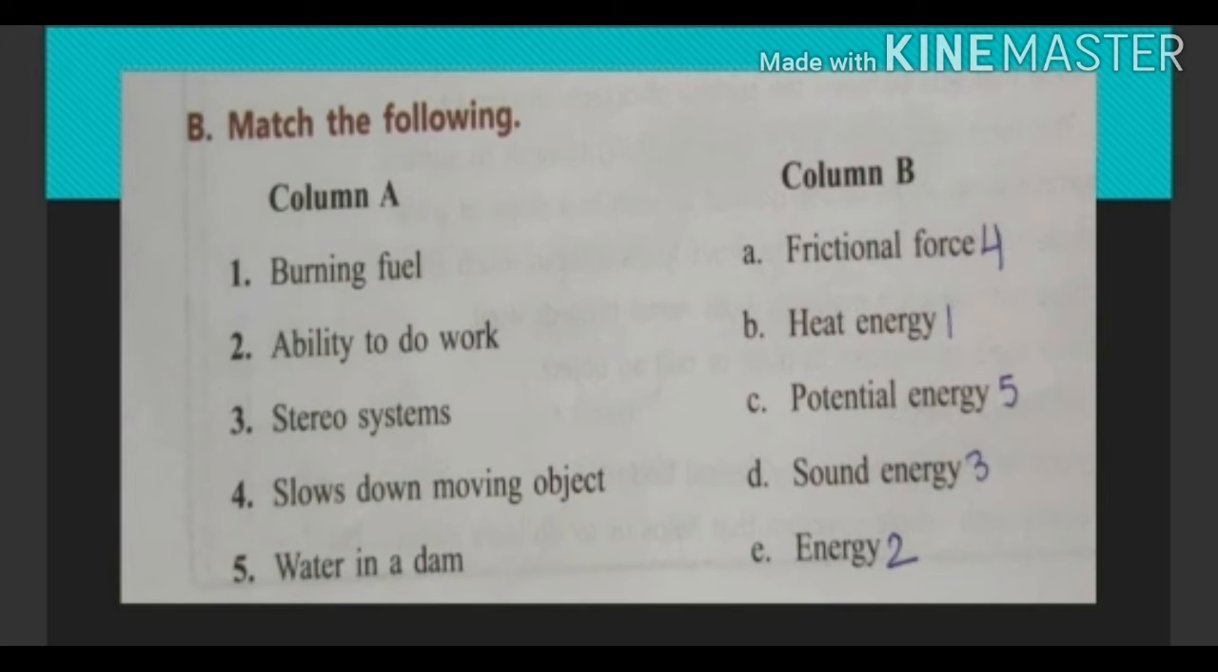Fourth is slows down moving object. Slows down moving object is frictional force. Fifth is water in a dam. Water in a dam, potential energy.